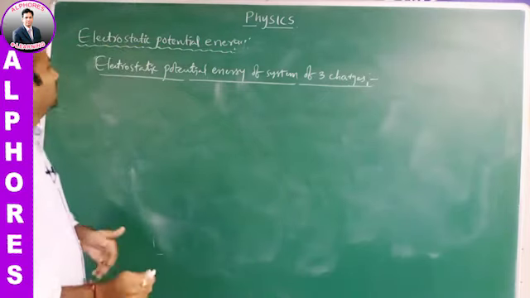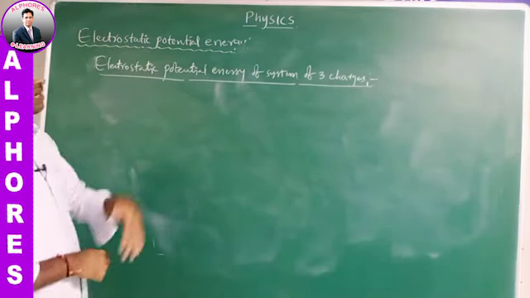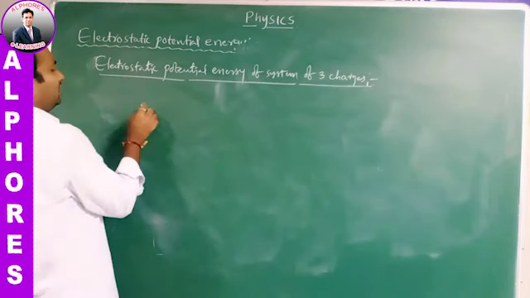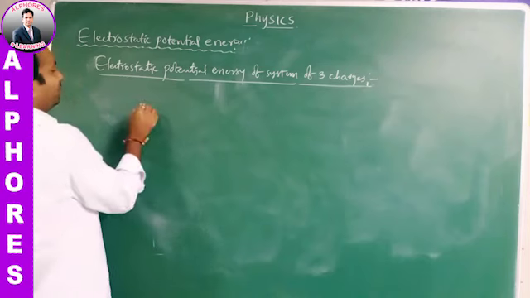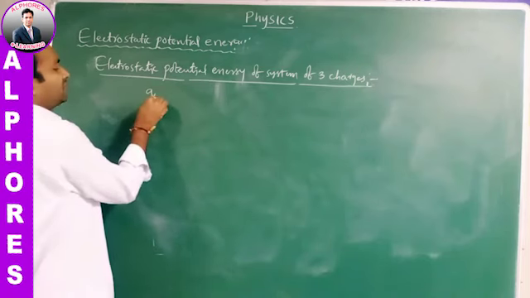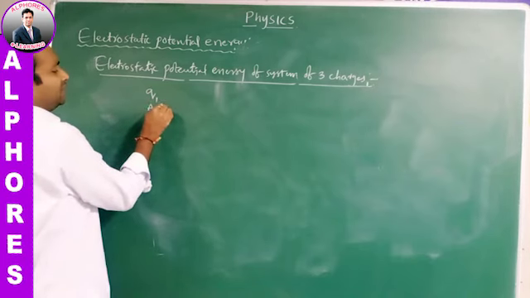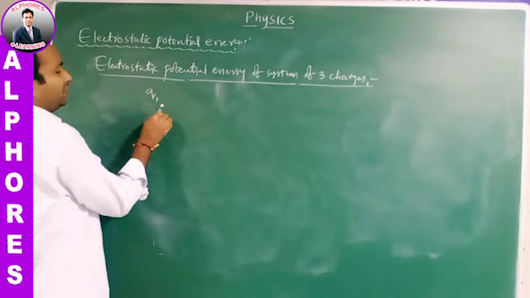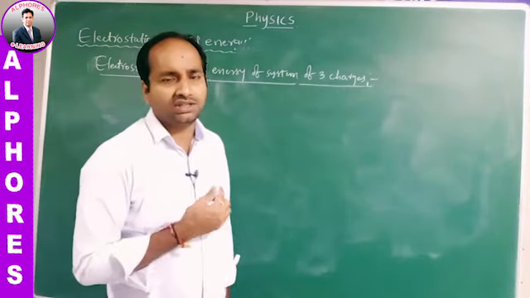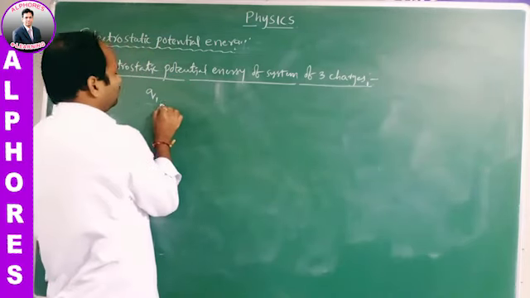Okay, electrostatic potential energy of a system of 3 charges. Suppose we first take the charge Q1. Let us consider a charge Q1 kept at the point A in free space. What is the work done in this process? The amount of work done will be 0.